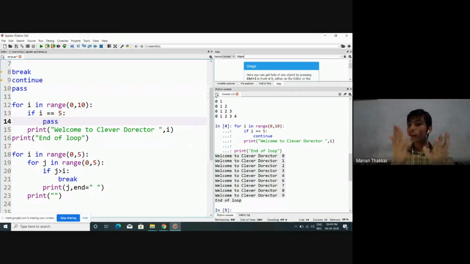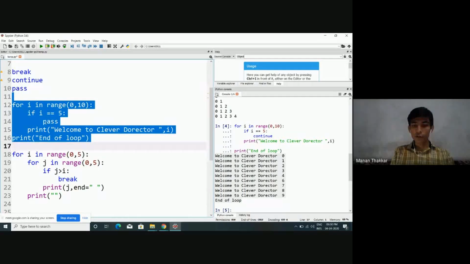Whenever you are thinking of not doing anything based upon a certain condition, inside your if block, inside your elif block, inside your else block, inside your for loop, let's say you are not interested in executing any line of code at that time, what are you supposed to do? You can simply skip that execution by passing what? Pass. Let me show you the same thing by executing here.